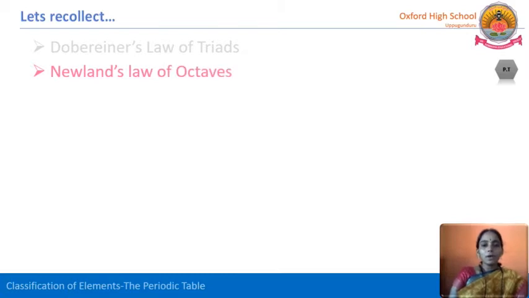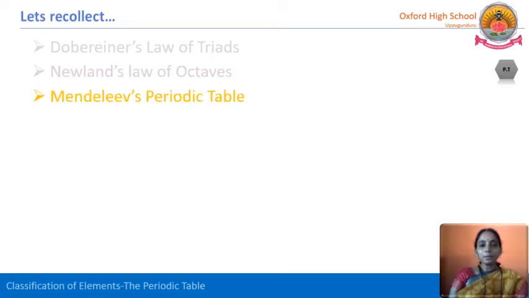And Newlands' law of octaves, where we have seen periodicity. That is nothing but repetition at a regular interval. Properties are repeating at particular regular intervals. What did Newlands state? When he arranged the elements in the increasing order of their atomic weights, he observed that the first and eighth elements show a resemblance in their properties.